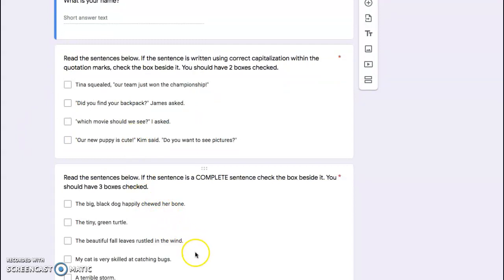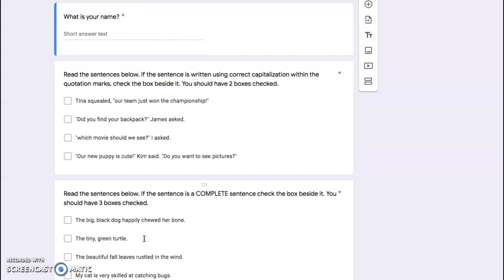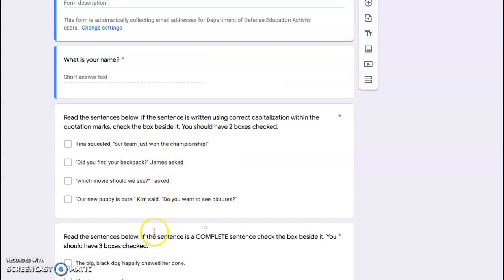The next one, read the sentences below. If the sentence is a complete sentence, check the box beside it. You should have 3 boxes checked. So you're just going to read through these sentences and check the ones that are a complete sentence. Okay? 3 boxes should be checked. I have told you how many answers you need here. Okay? So that is the activity that you're doing with this today. All you have to do is finish it and then hit send, and it'll come right back to me.